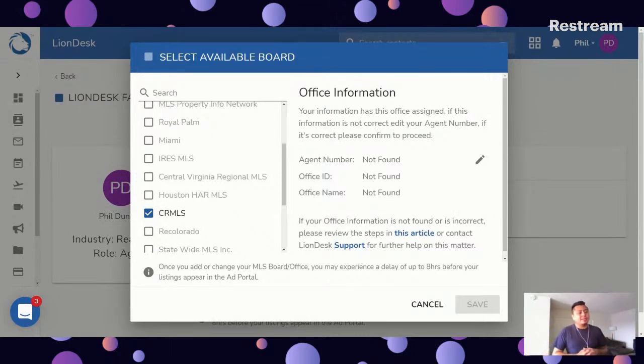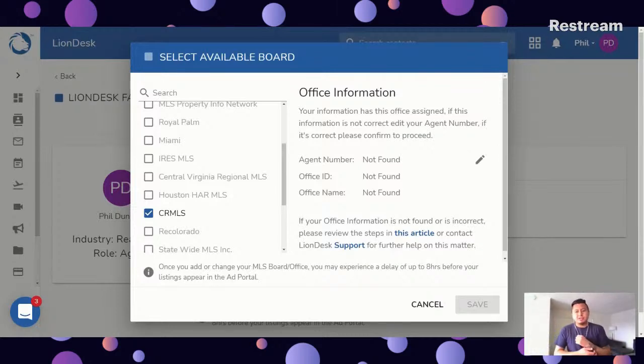Once you click on save, it will take up to 8 hours for your listings to appear in the ad portal. It might take less, but it's going to take up to at least 8 hours. We will send you an email once your listings are ready. So if it takes less, don't worry. We'll send you that email. That way you can jump in and start taking advantage of the ad portal.